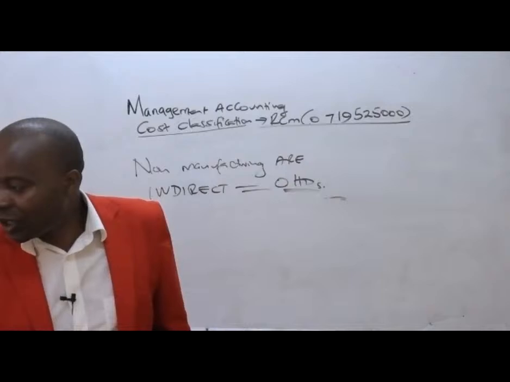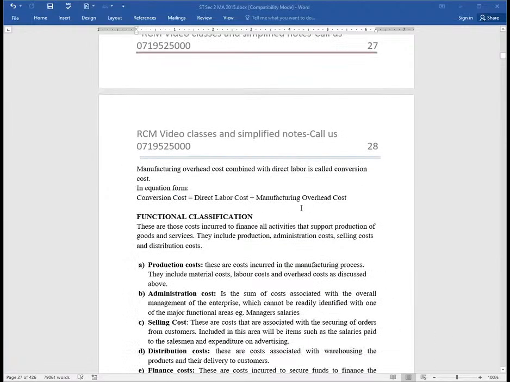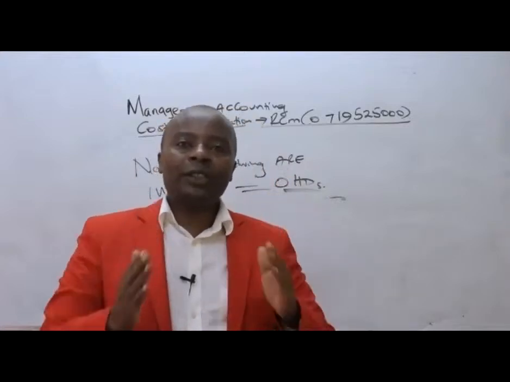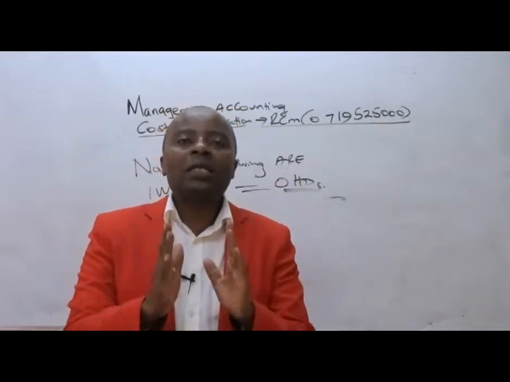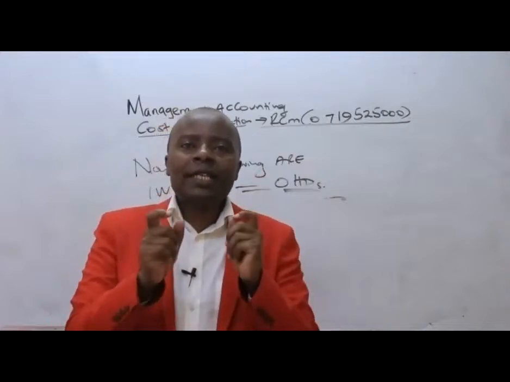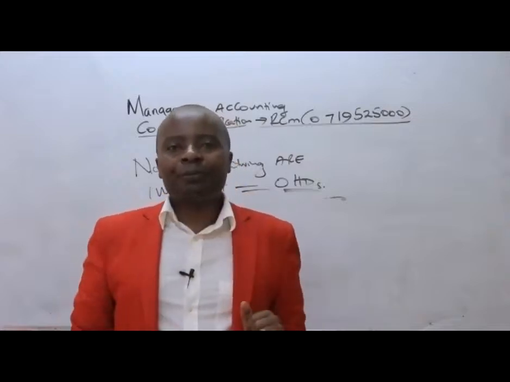Great. Now from there, ladies and gentlemen, we go to another classification, which is the functional classification. Under functional classification, ladies and gentlemen, we shall be classifying our costs in accordance to the various activities or functions that a company does.